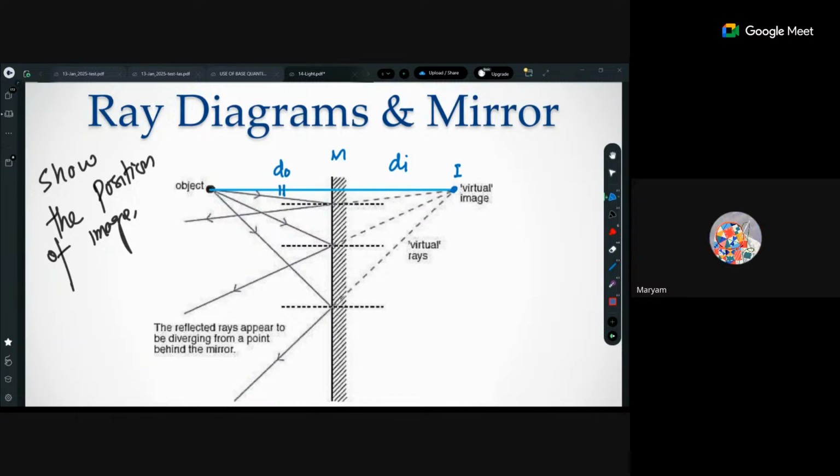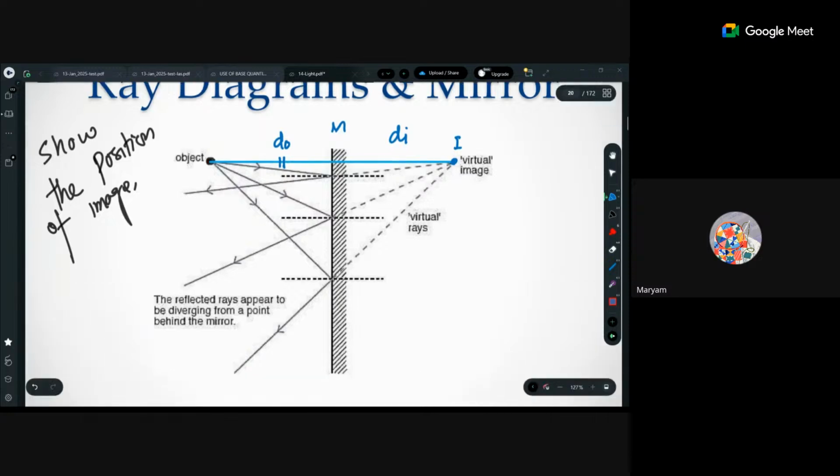Any type of questions? So you're just extending the line to the same distance. Let's say 1 centimeter, 2 centimeter, 3 centimeter, 4 centimeter. Suppose this is 4 centimeter. So I will extend the line beyond the mirror 4 centimeter. 1, 2, 3, and 4 centimeter. Wherever the 4 centimeter mark is completed, here will be the image. That's it. Okay, got it.